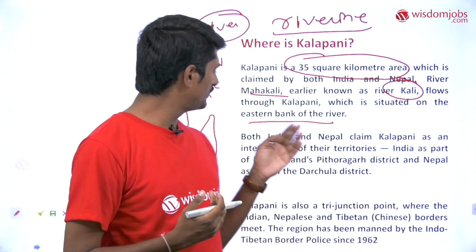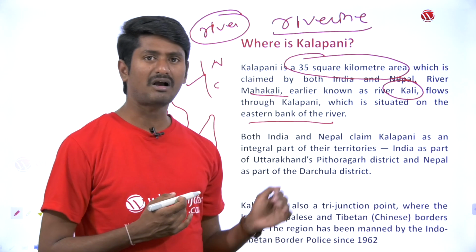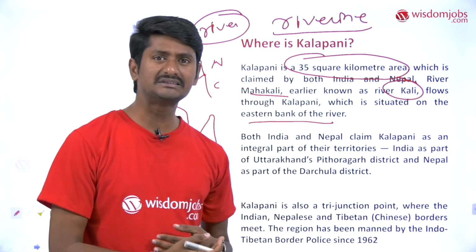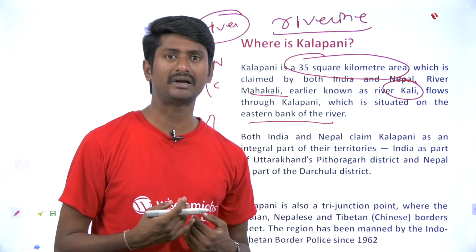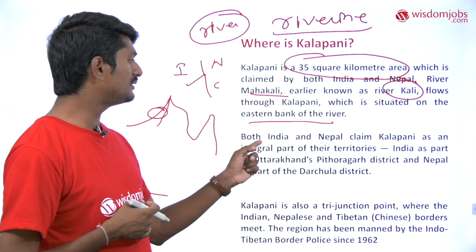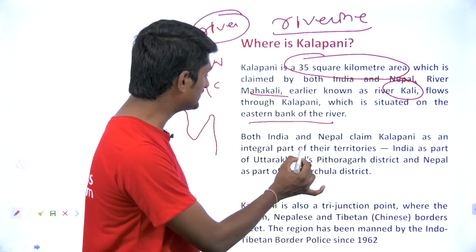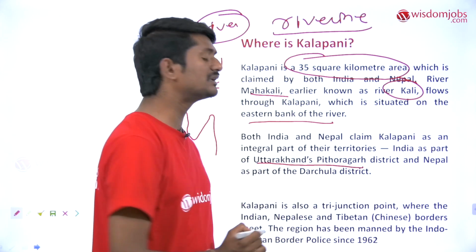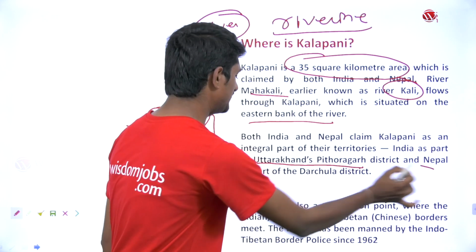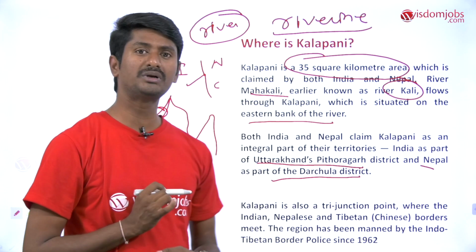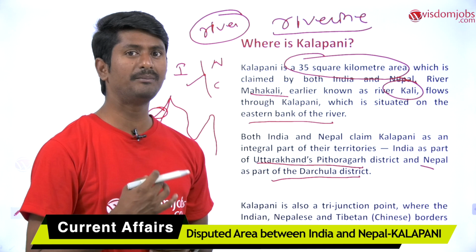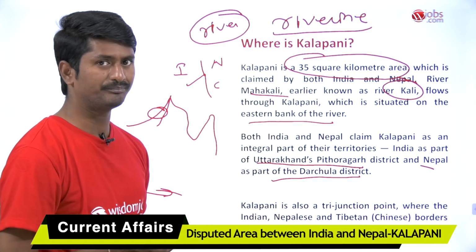And then, both India and Nepal claim that the Kalapani belongs to themselves. Both countries are showing their own evidences claiming possession of the Kalapani since the British occupation. India says it is a part of Uttarakhand's Pithoragarh district. There is a district called Pithoragarh in Uttarakhand, and Nepal claims it is a part of Darchula district. So both are making competing claims over the Kalapani.